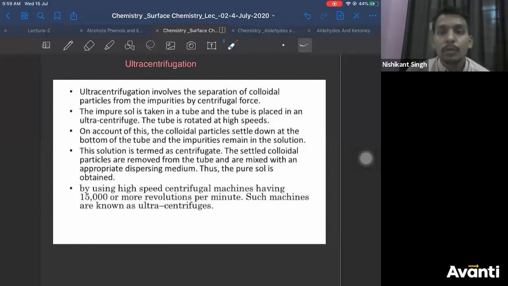Right. So this is your ultracentrifugation. So these are your purification methods, right? Is there any supplement for this? I did not understand, Pratham. Pratham K. What do you mean by this?